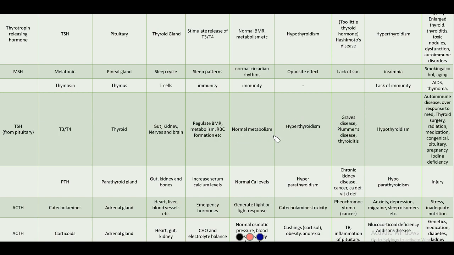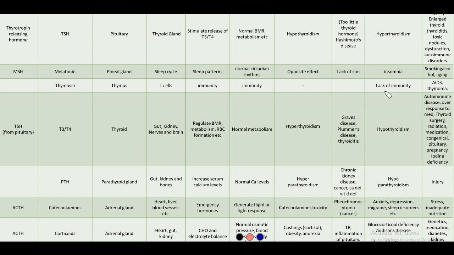Here, if there is too much of T3 and T4, this is called hyperthyroidism, and this is caused by Graves' disease. It is an autoimmune disease that causes inflammation of the thyroid gland and excessive production of thyroid hormone, or hyperthyroidism. Then Plummer's disease is another disease that causes nodular formation and causes hyperthyroidism. Then thyroiditis. Thyroiditis is nothing but inflammation of the thyroid gland. Inflammation is nothing but swelling.